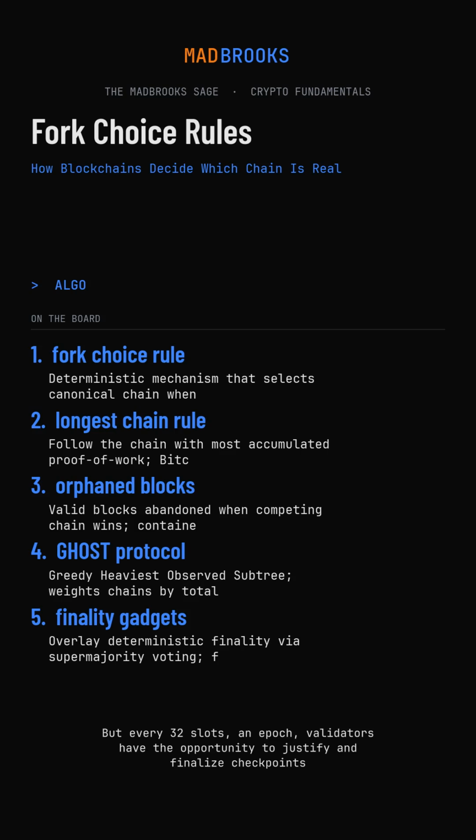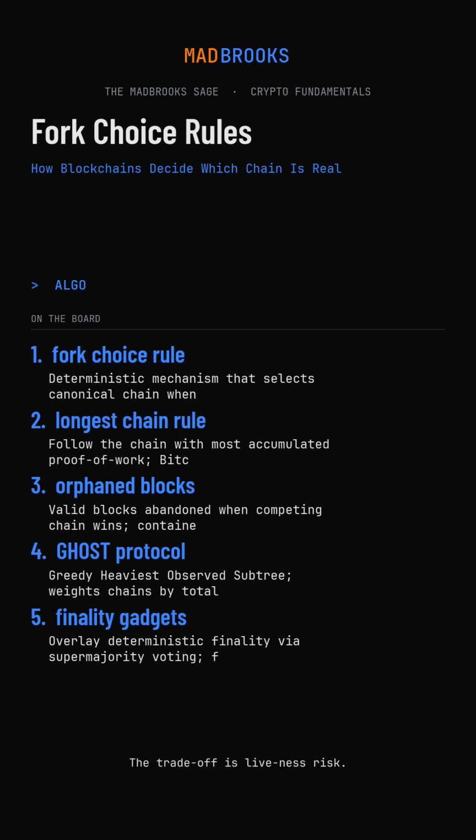But every 32 slots, an epoch, validators have the opportunity to justify and finalize checkpoints through a supermajority voting process. Once a checkpoint receives 2/3 of active validator stake support and the subsequent checkpoint is also justified, the first becomes finalized. Finalized blocks cannot be reverted without destroying at least 1/3 of total staked Ethereum through slashing. This transforms economic security from probabilistic to deterministic within the finality threshold.